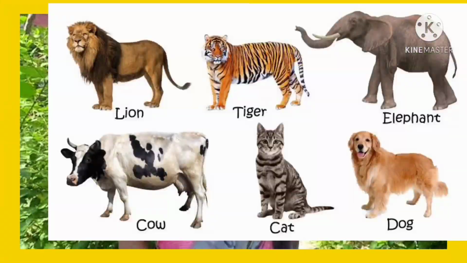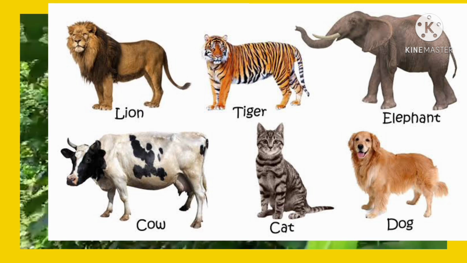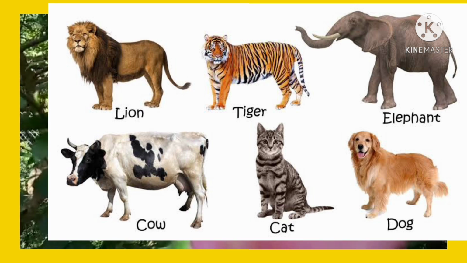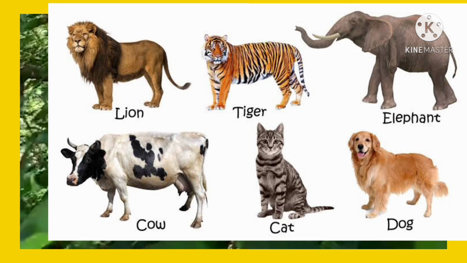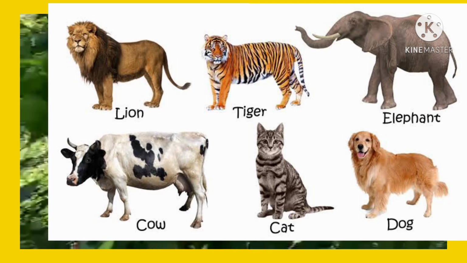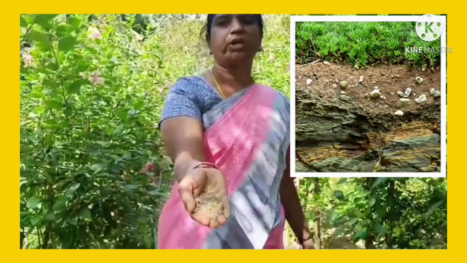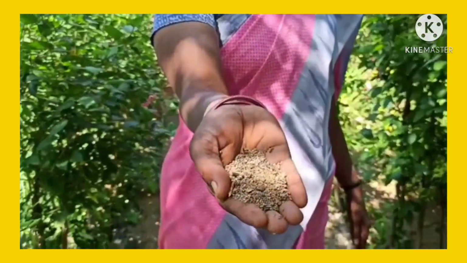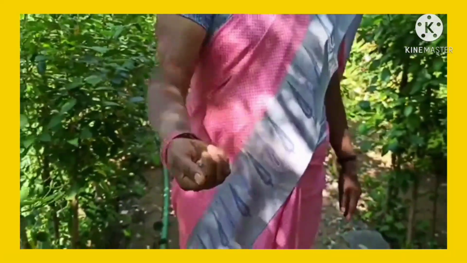Plants, animals, rocks and this soil. This week we are going to revise everything in Unit 1, Materials Around Us. Shall we discuss, children?